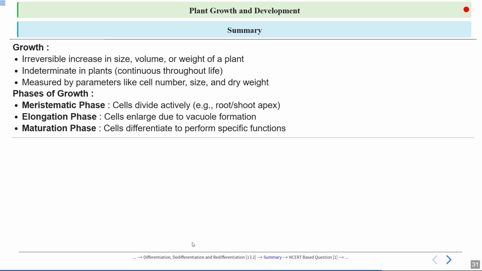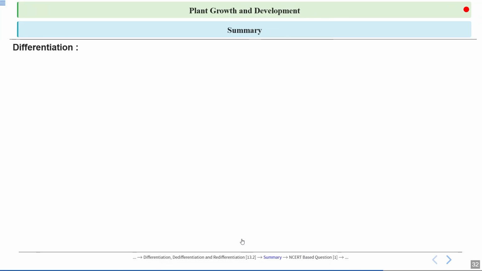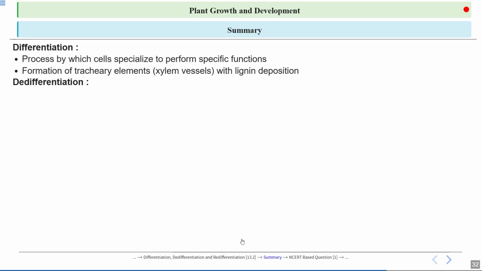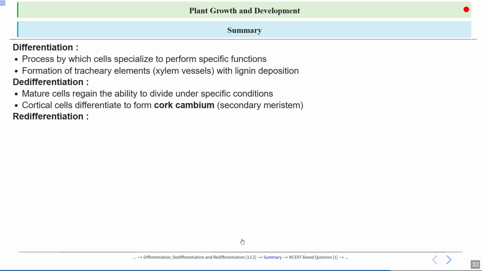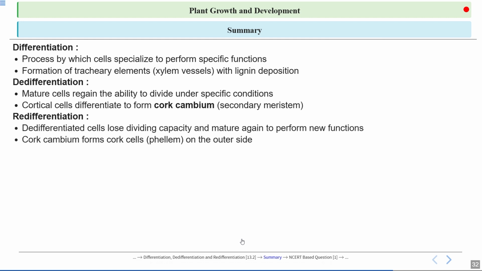Here cells differentiate to perform specific functions. Later, we talked about differentiation, the process via which cells specialize to perform specific functions, and formation of tracheary elements with lignin deposition is an example of this.